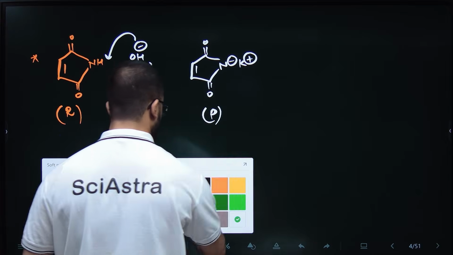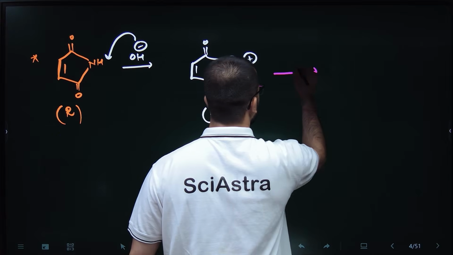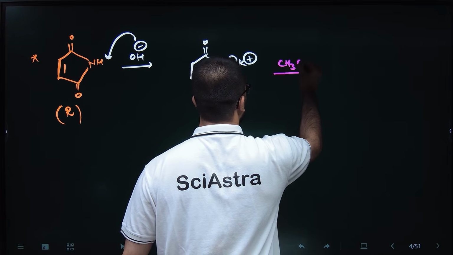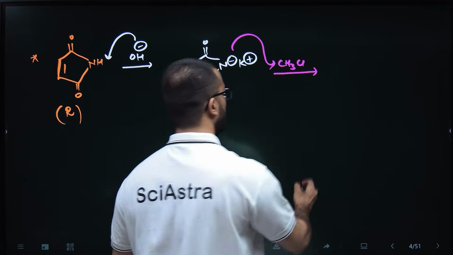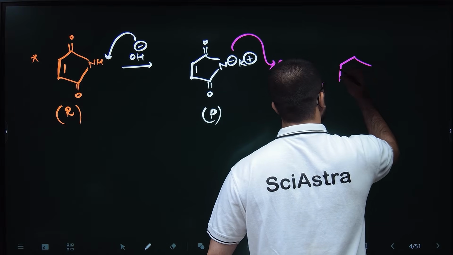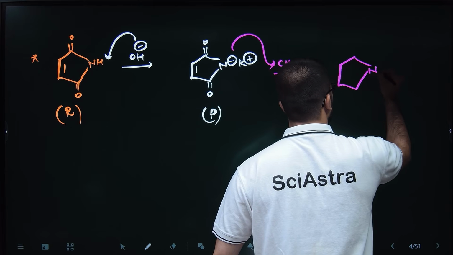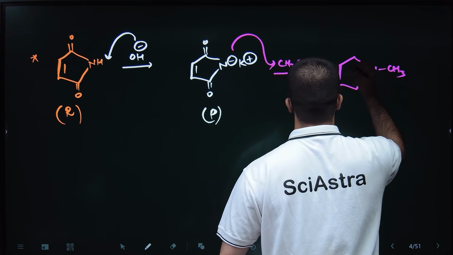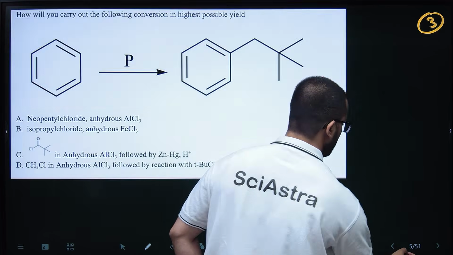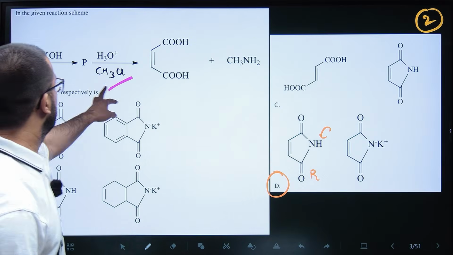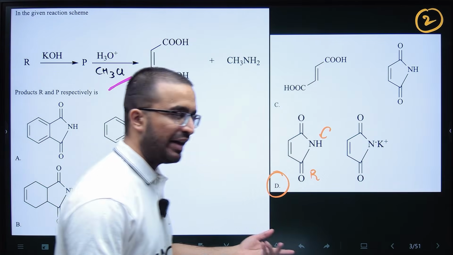If it will attack on CH3Cl, so nitrogen will attack on CH3Cl, right? So the product that will form is nitrogen CH3 with double bond O, double bond O. Then what will happen? H3O plus is given, so we are doing an acidic workup.